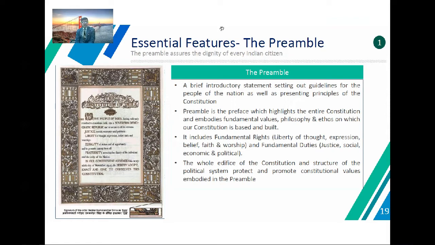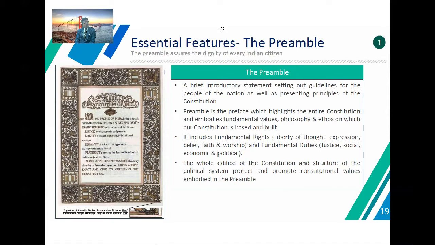The preamble assures the dignity of every Indian citizen. It is a brief introductory statement setting out the guidelines for the people of the nation. The preamble is a preface which highlights the entire Constitution and embodies the fundamental values, philosophy, and ethos on which the Constitution is based.